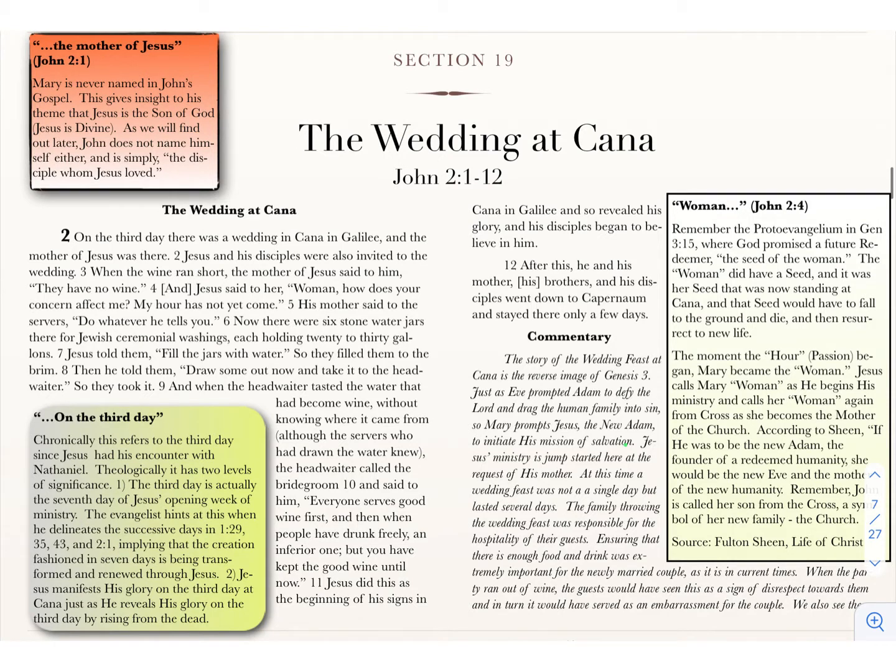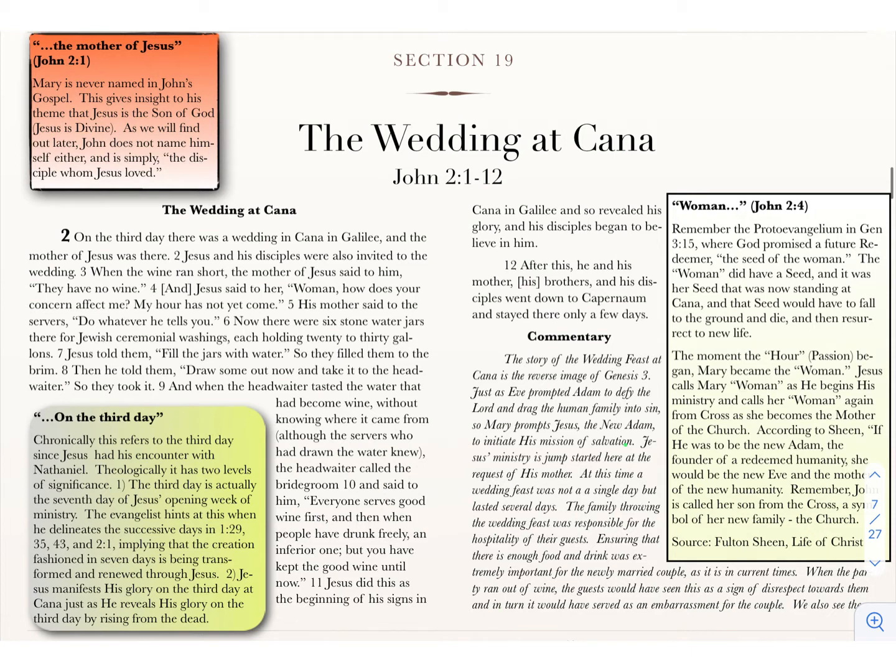Alrighty, so here we are. We're going to move into section 19 in your book. I'll give you a second to open that and split screen it with what we're doing. This is page 69, and we're going to read the wedding at Cana. This is John's Gospel. The first thing to pay attention to is that this is John's Gospel, and we're in chapter 2.